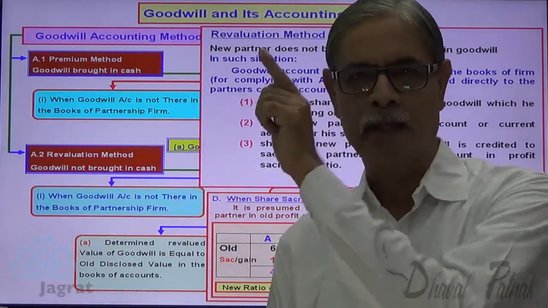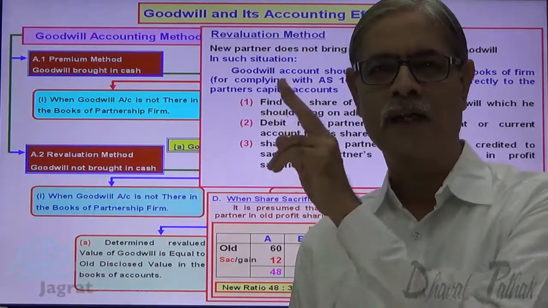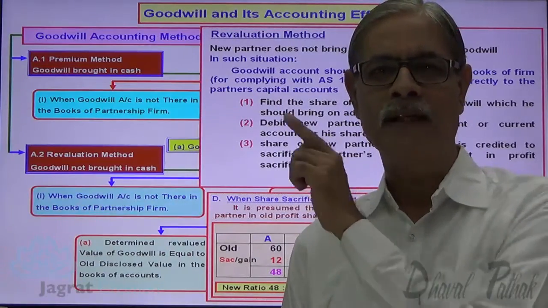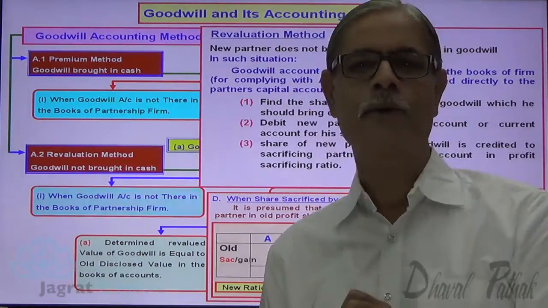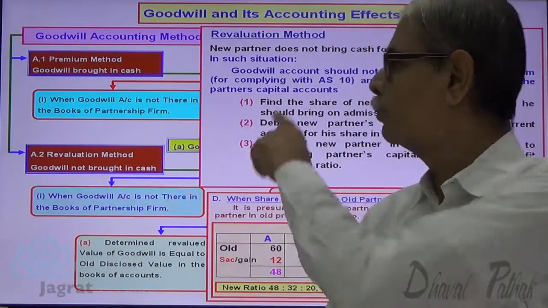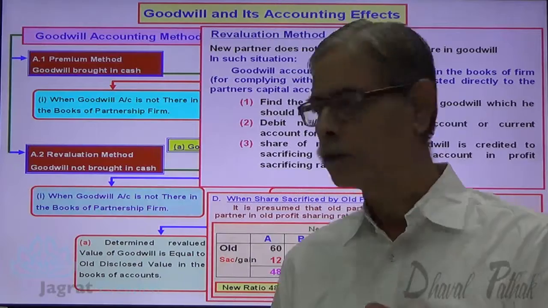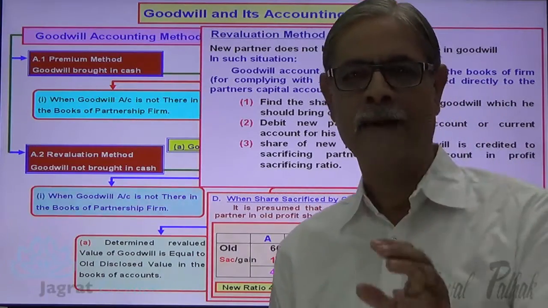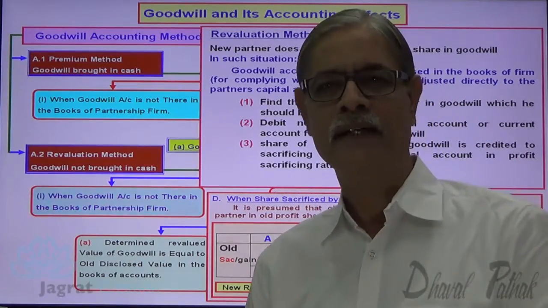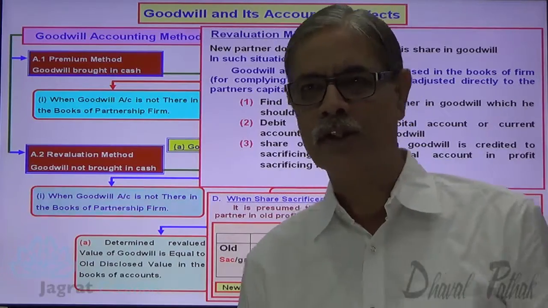C's capital account debit 20,000, to A's capital account credit 12,000, to B's capital account credit 8,000. This is the entry that you should write without raising goodwill account. That is the suggestion of Accounting Standard 10. And in your textbook also, they have worked out the net effect which complies with Accounting Standard 10. Anyway, let me proceed to the next.